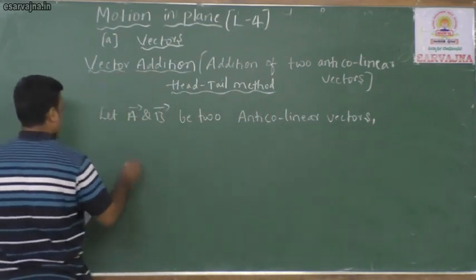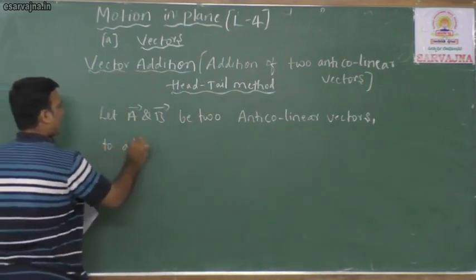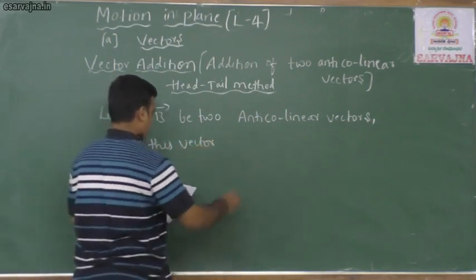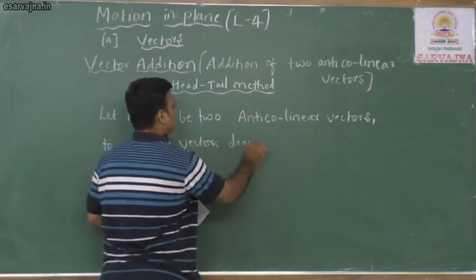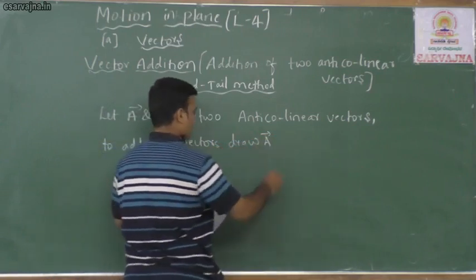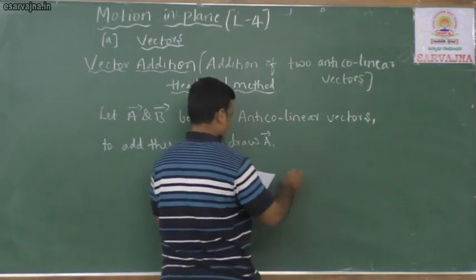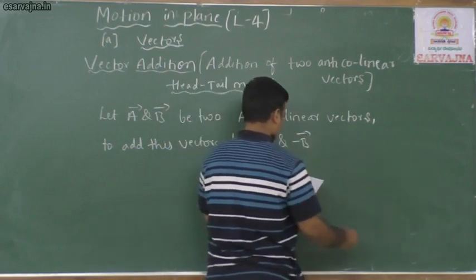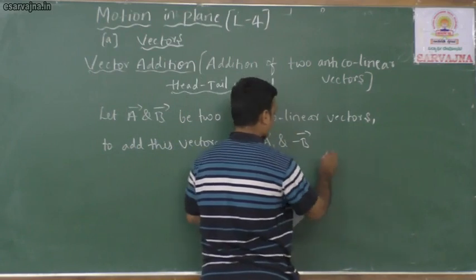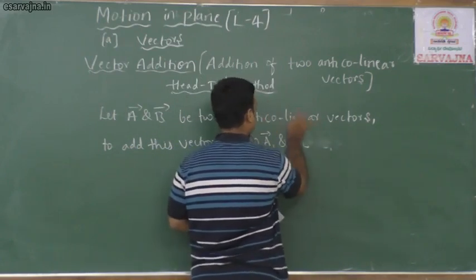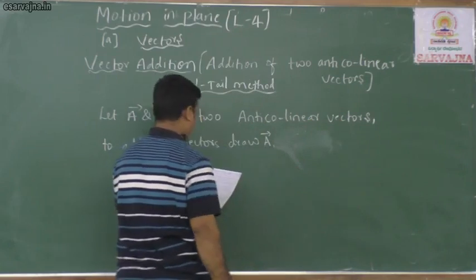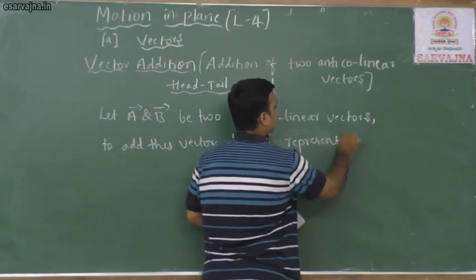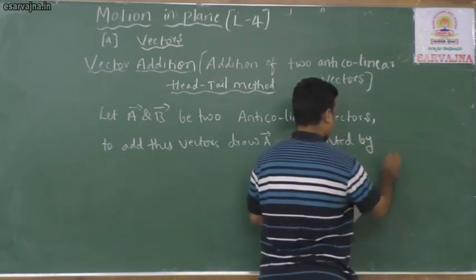To add these vectors, draw vector A and vector minus B. Draw vector A represented by OA.